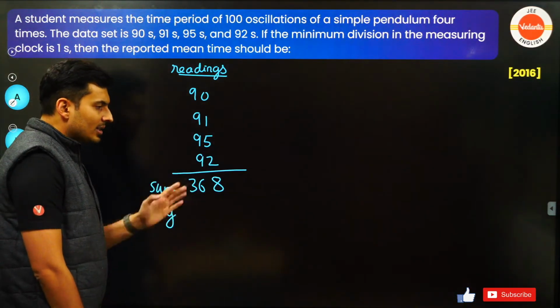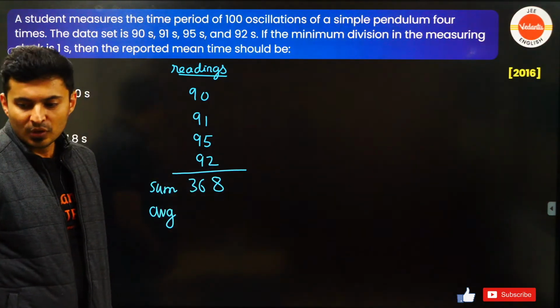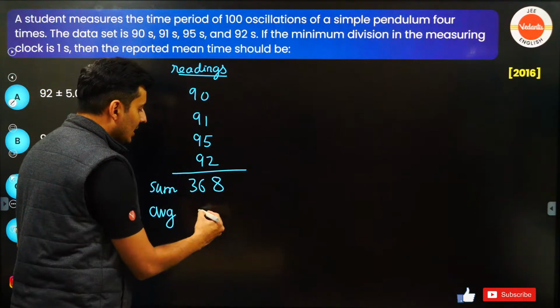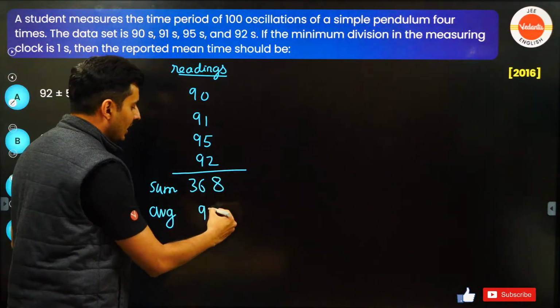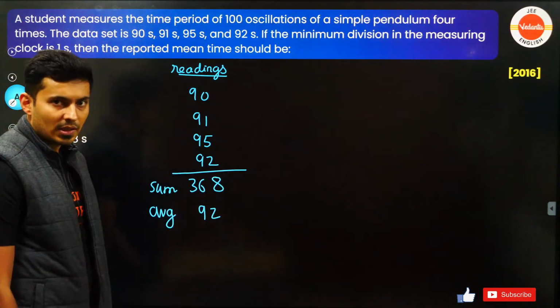Divide this by 4. 368 divided by 4. Come on, do it. What is it going to come out to be? 9 4s are 36 and 4 2s are 8. So it will be 92. Just check this out. Right?